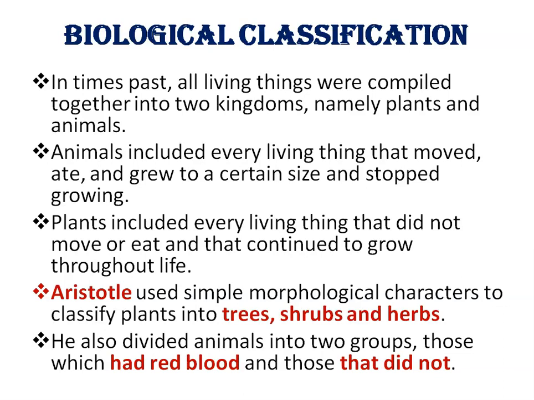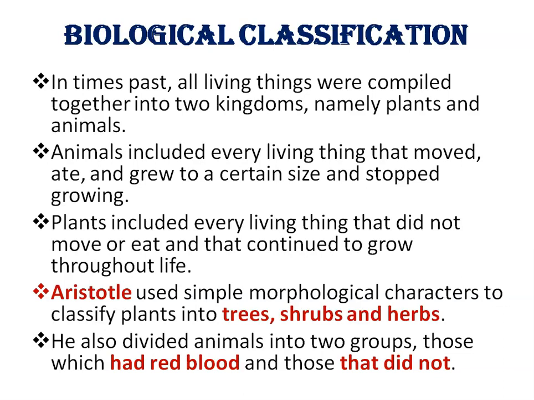In times past, all living things were compiled together into two kingdoms, namely plants and animals. Animals included every living thing that moved, ate, and grew to a certain size and then stopped growing. Plants included every living thing that didn't move or eat and that continued to grow throughout life.